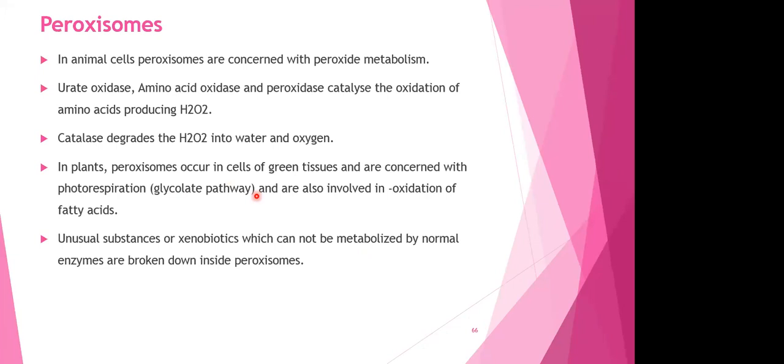See, what happens in plants? The peroxisomes are present in the green tissue, specifically in the green cells, and they are associated with photorespiration. Now, what do you mean by photorespiration?